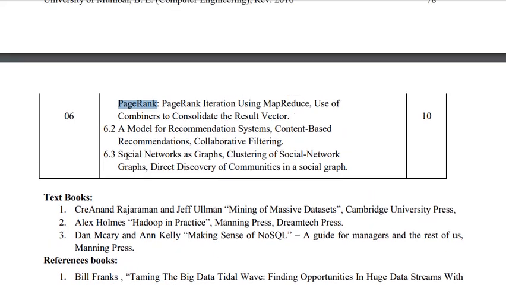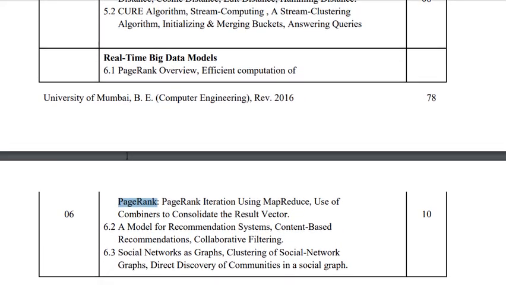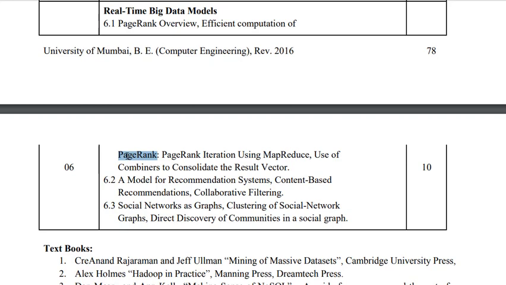Now, how exactly does page ranking work? Whenever we are firing some query, suppose I am searching for health equipment products, or products of a gym, or supplements of the gym. Whenever I am firing such a query, the genetics of that query will be identified internally by the Google search engine, and they will try to bring the most relevant content according to your query. You might have experienced this.